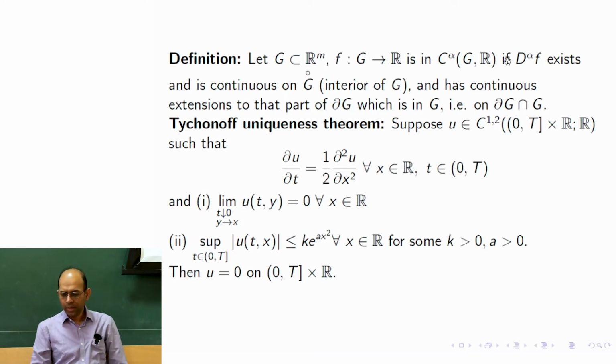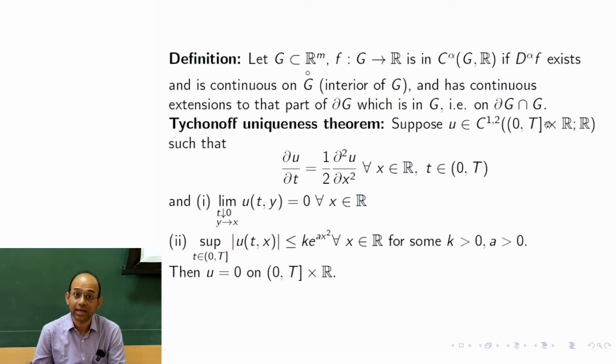Now, if we look at this class of functions C^{1,2}, where α is (1,2), on (0,T] × R; R, and ask what it is doing: here the boundary is the capital T. So this capital T, the singleton, cross R would be the boundary of this, which is inside the domain.